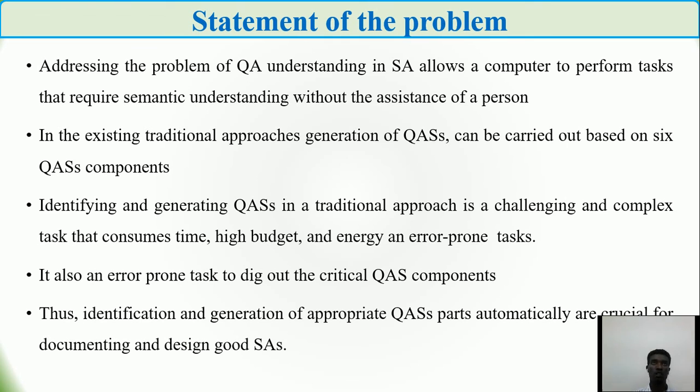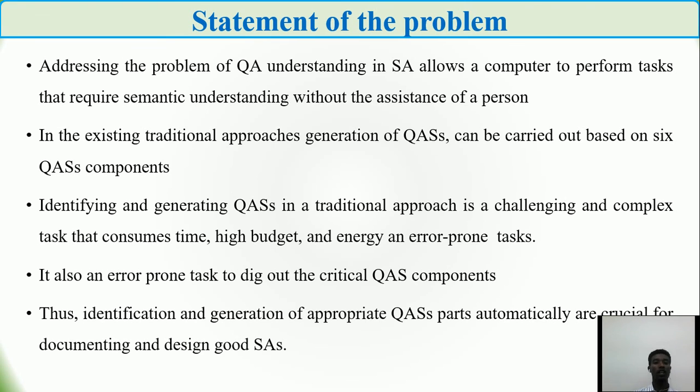So nowadays most researchers have devoted their time to addressing software architecture, software testing, and UML diagram model understanding. So addressing the problem of quality attributes understanding in software architecture allows a computer to perform tasks that require semantic understanding without the intervention of a person. In the existing traditional approach, generation of quality attributes can be carried out based on 6 quality attribute elements, or 6 quality attribute components, as presented earlier.